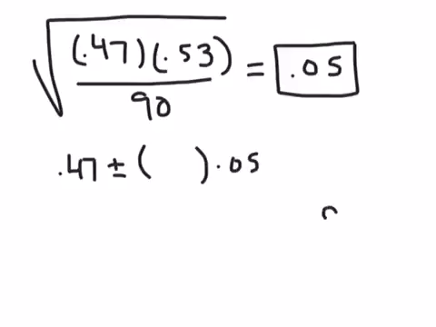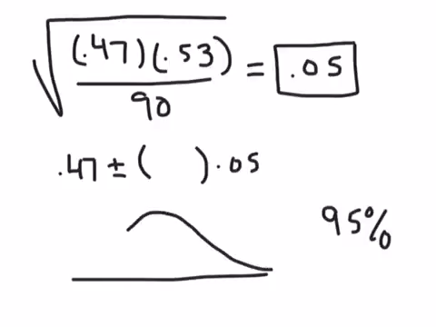Well, we want to do a 95% confidence interval, which means we're getting 95% of the data in the middle, like this. This is the middle, our proportion.